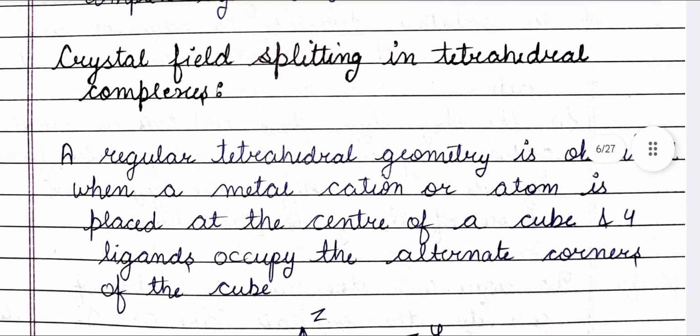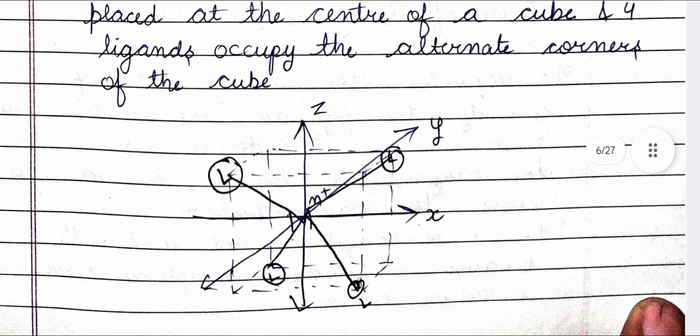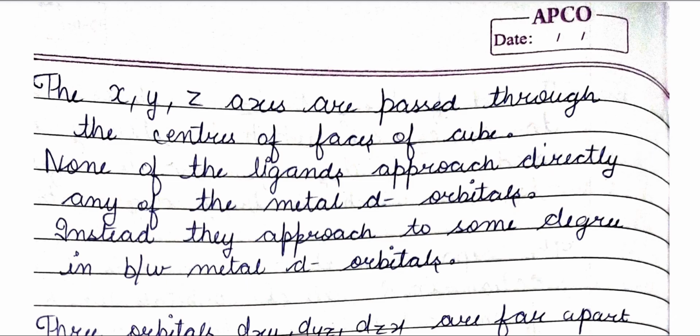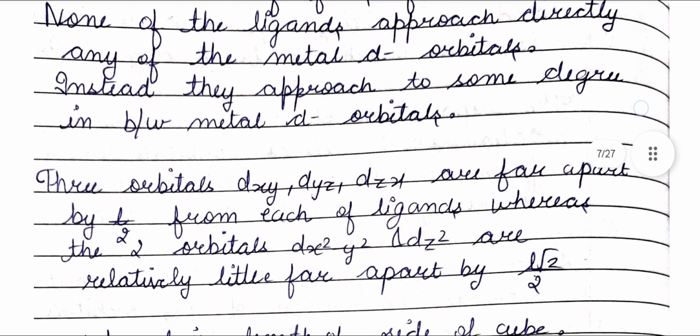Crystal field splitting in tetrahedral complexes. A regular tetrahedral geometry is obtained when a metal cation or atom is placed at the center of a cube and four ligands occupy the alternate corners of the cube, as shown in this diagram. The XYZ axes pass through the centers of the faces of the cube. None of the ligands approach directly any of the metal d orbitals. Instead, they approach to some degree in between the metal d orbitals.